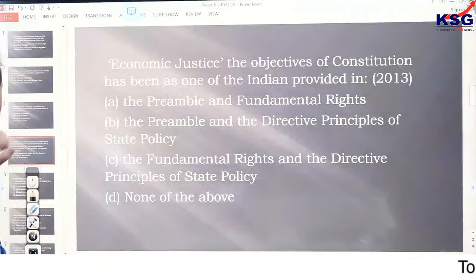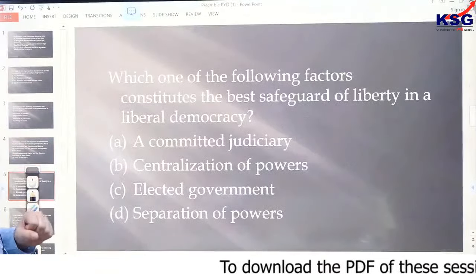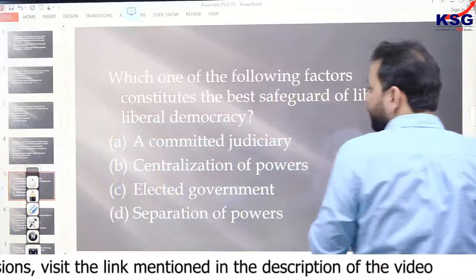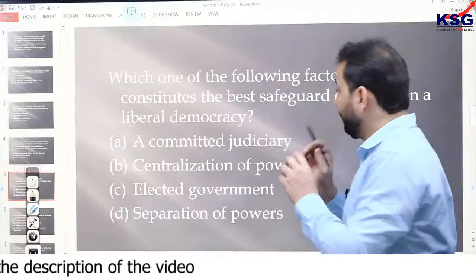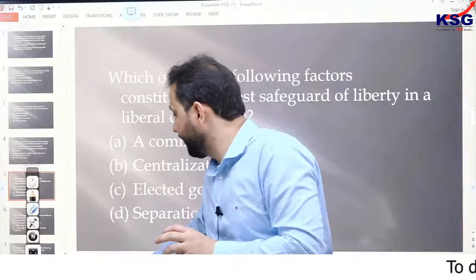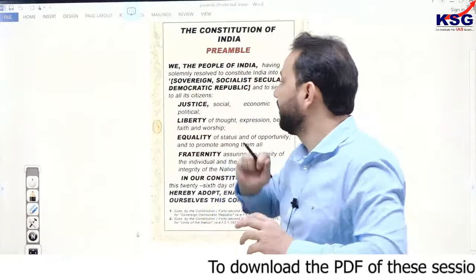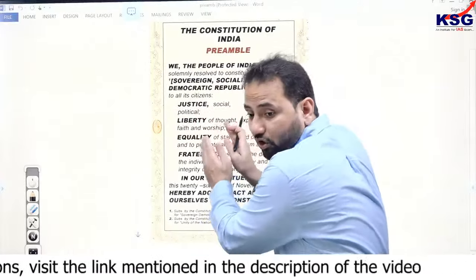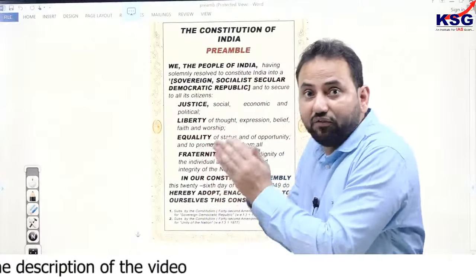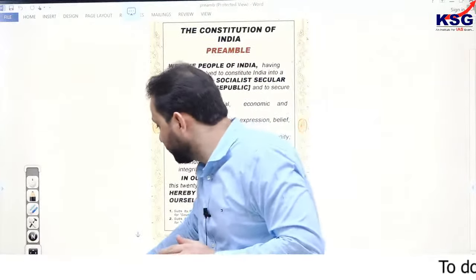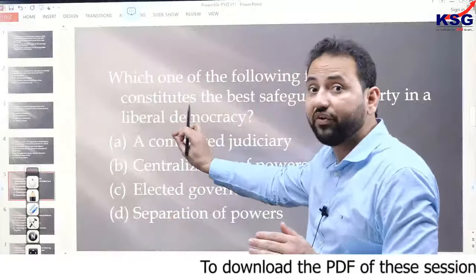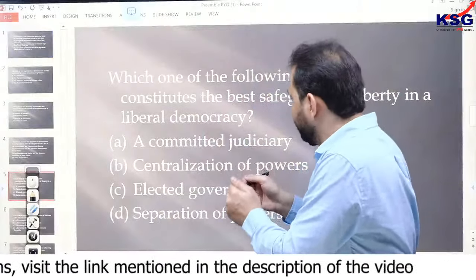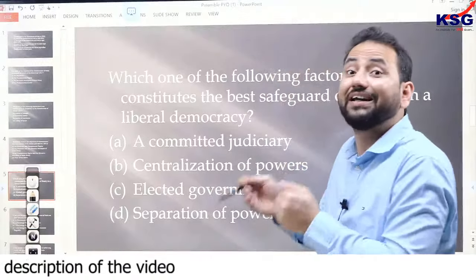If you see some more questions, see this question. Which one of the following factors constitutes the best safeguard of liberty in a liberal democracy? Now the point is, we have the term liberty mentioned here in the preamble. But this liberty is not only on the basis of this preamble to the Constitution of India, and that is why we specify that when we go through this preamble, we have to see the terms very clearly, what the meaning of that term is. And you will see that questions are being asked from that only again and again.